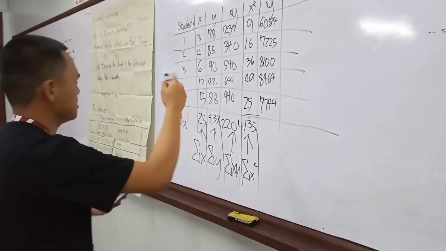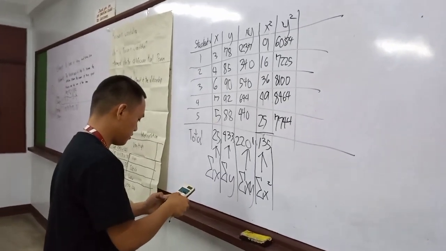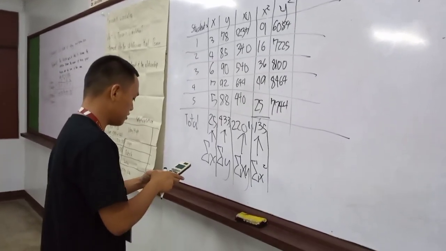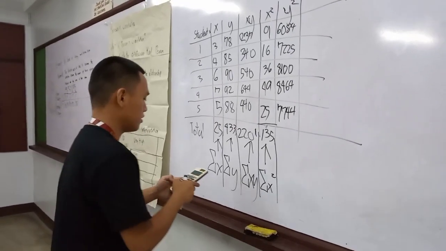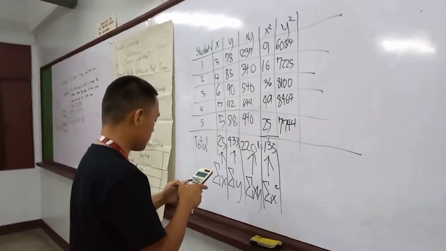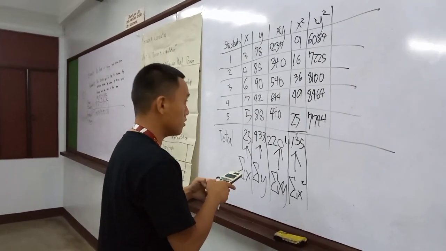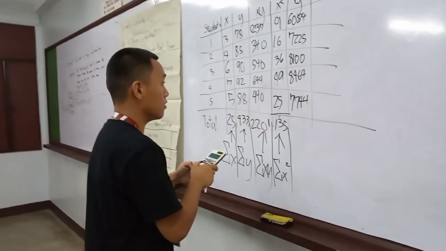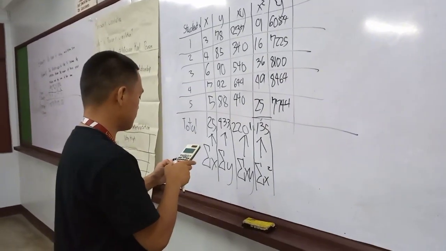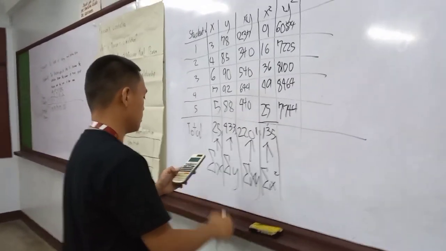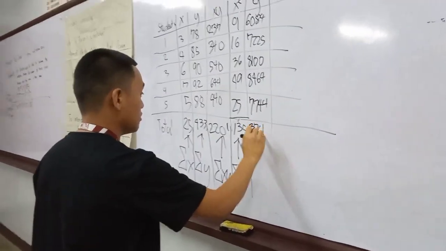And lastly, okay, 6,084 plus 7,225 plus 8,100 plus 8,464 plus 7,744 plus, that equals 37,670.